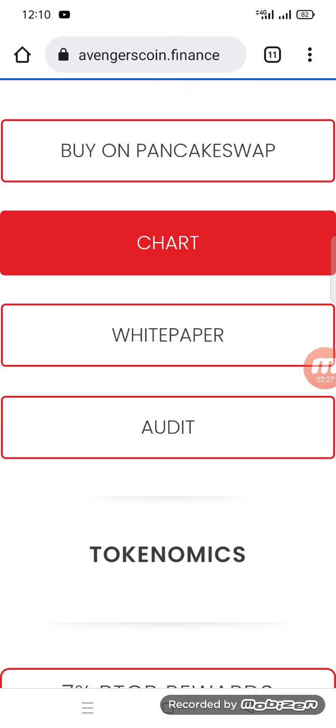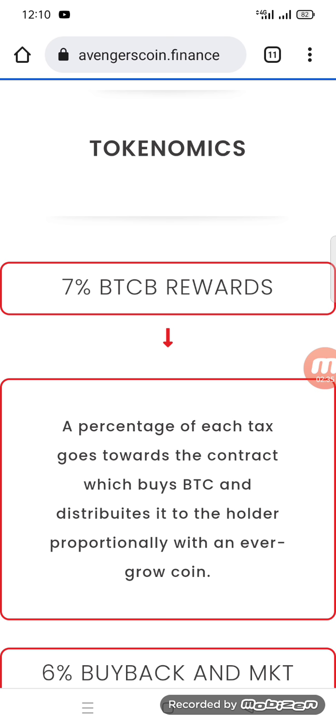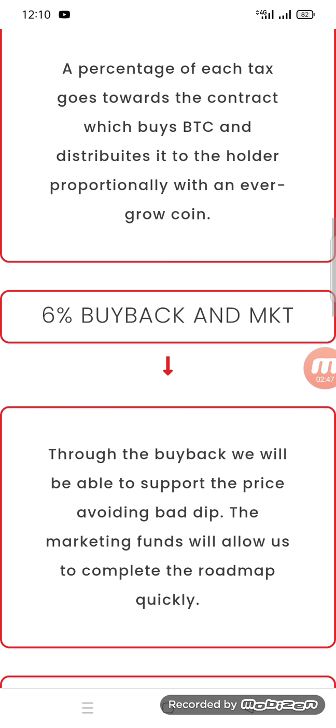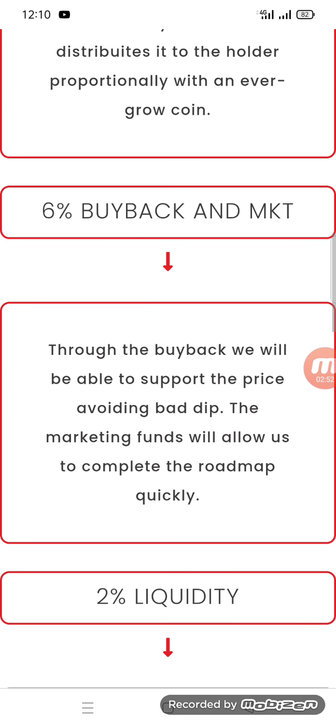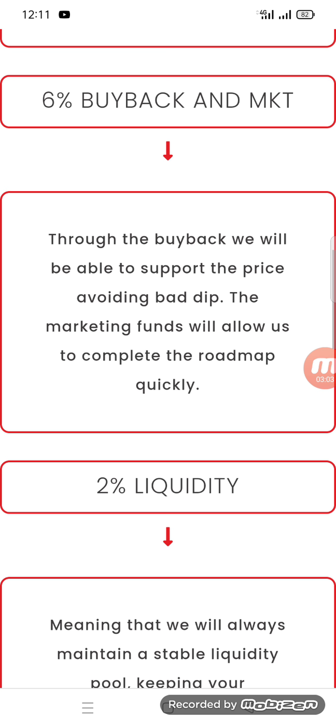After that, if you want to see their white paper, you can see their white paper, and the audit is here. Tokenomics: 7% is BTCB rewards, and a percentage of each tax goes to the contract which buys BTC and distributes it to the holders proportionally. 6% is buyback and MKT. MKT means marketing. Through the buyback, we will be able to support the price, avoiding bad dips. The marketing funds will allow us to complete the roadmap quickly.